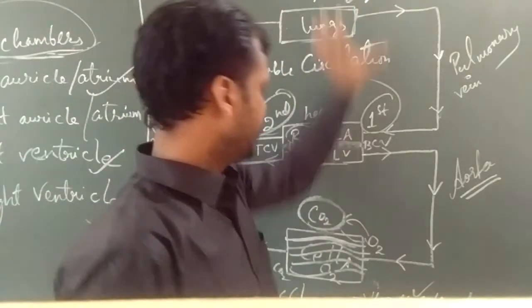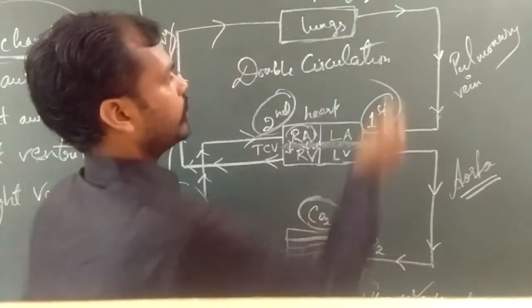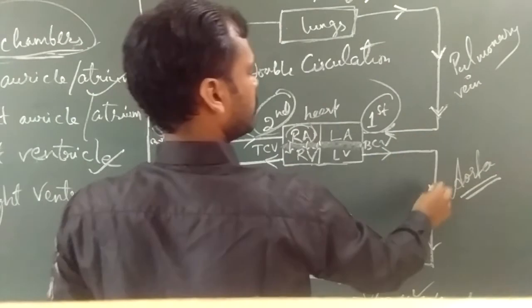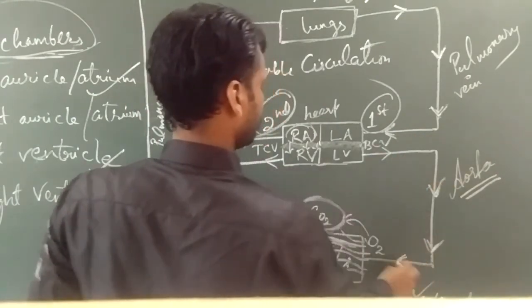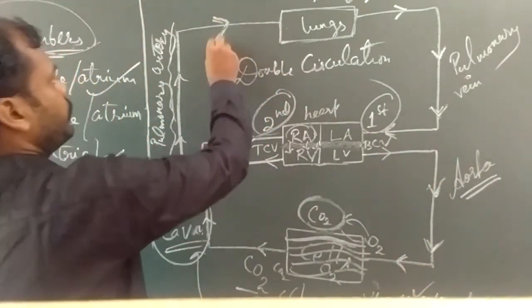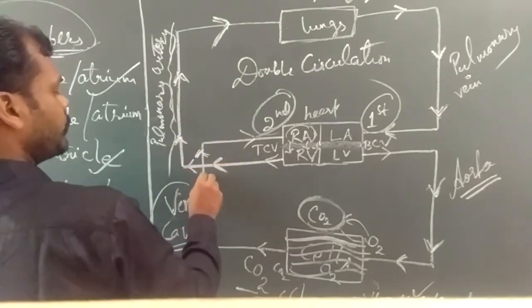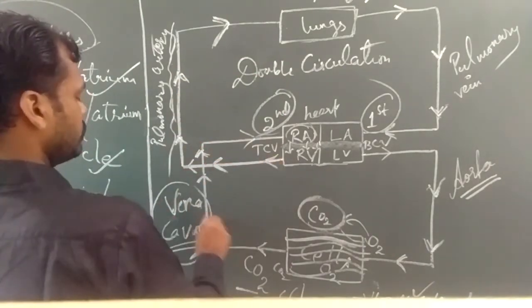So it is a very easy process. You have to follow this arrow, and then your blood circulation will be completed. Very simple. This arrow indicates the flow of blood.